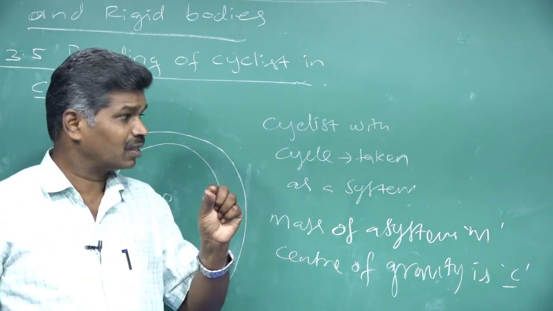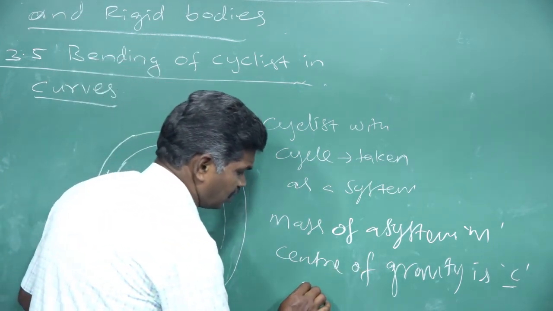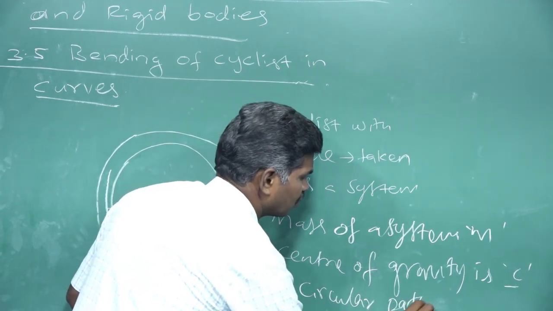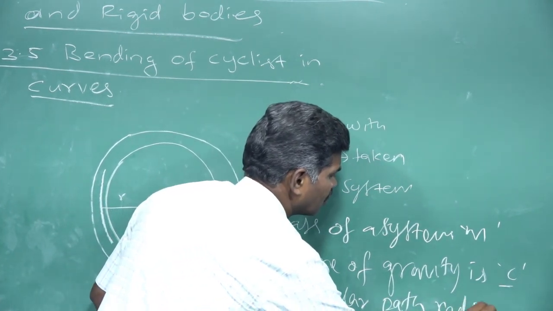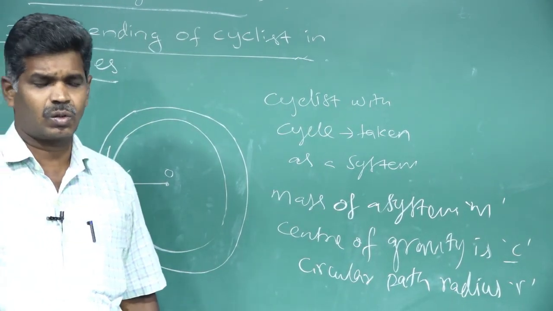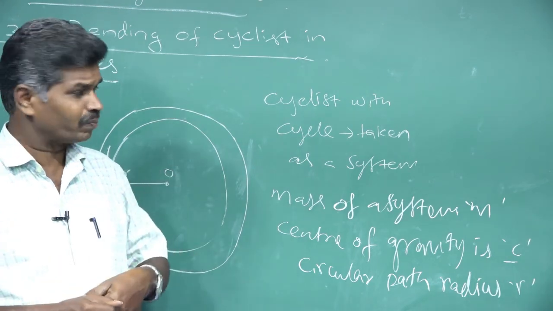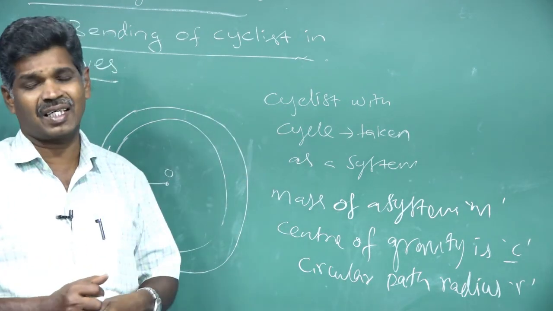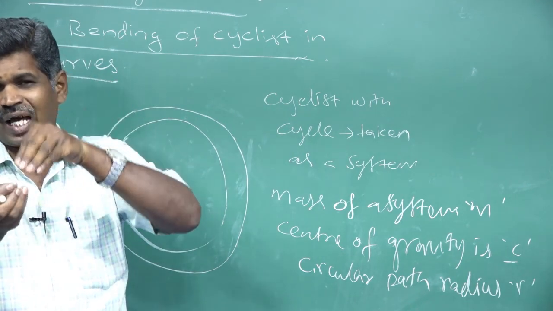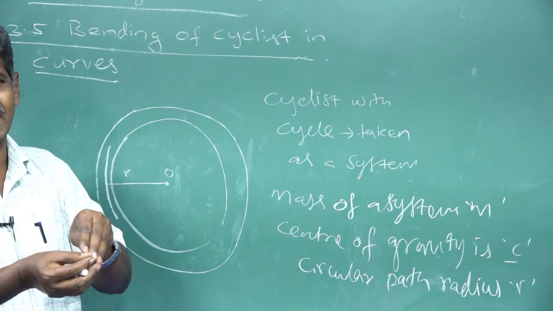The circular path radius is considered as R. The cyclist with the cycle is taken as a system, and its total weight acts at the center of gravity.